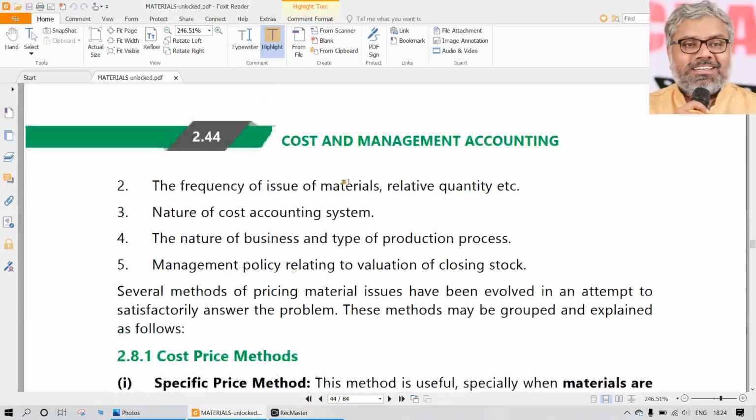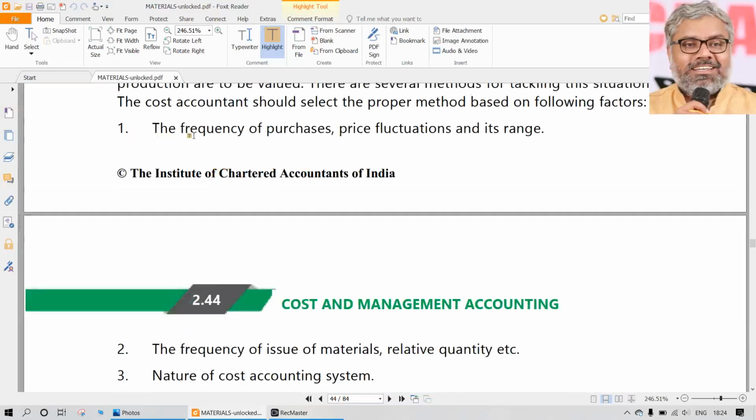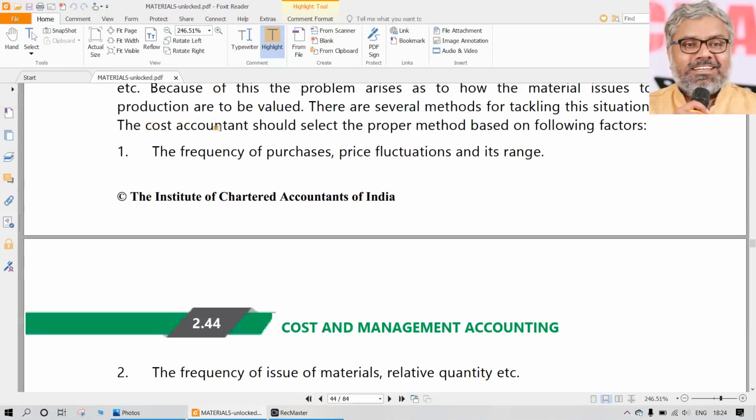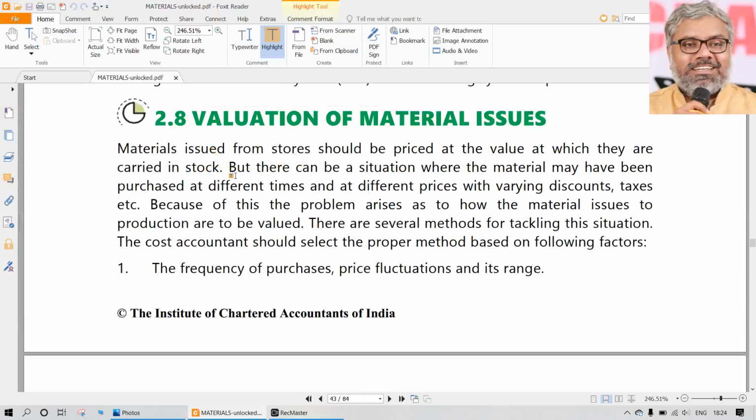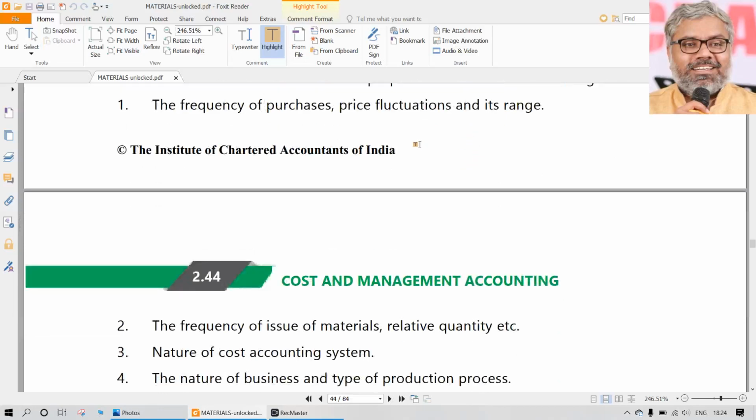But that selection of course depends upon various factors. Since there are 5 points here, that can be a theory question once again. What are the factors to be evaluated while selecting a proper method of valuation of material issues? What are the factors to be considered is the question. What method to be suggested, that is a different story. But what factors to be considered while selecting a method?